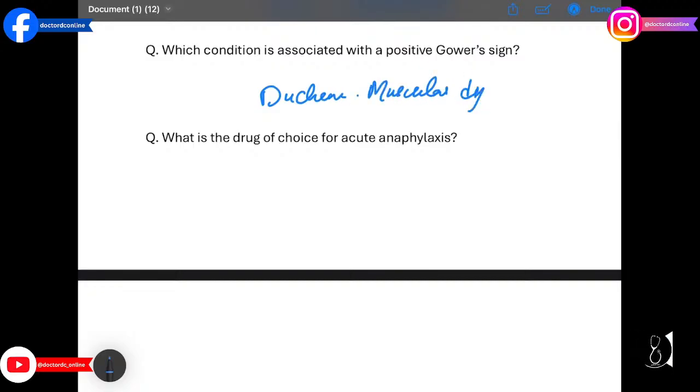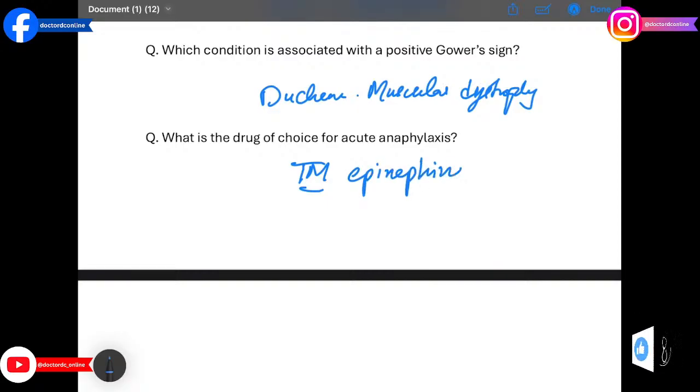So moving on to the next question we have what is the drug of choice for acute anaphylaxis? The answer is intramuscular epinephrine. It reverses bronchospasm and hypotension in allergic emergencies.